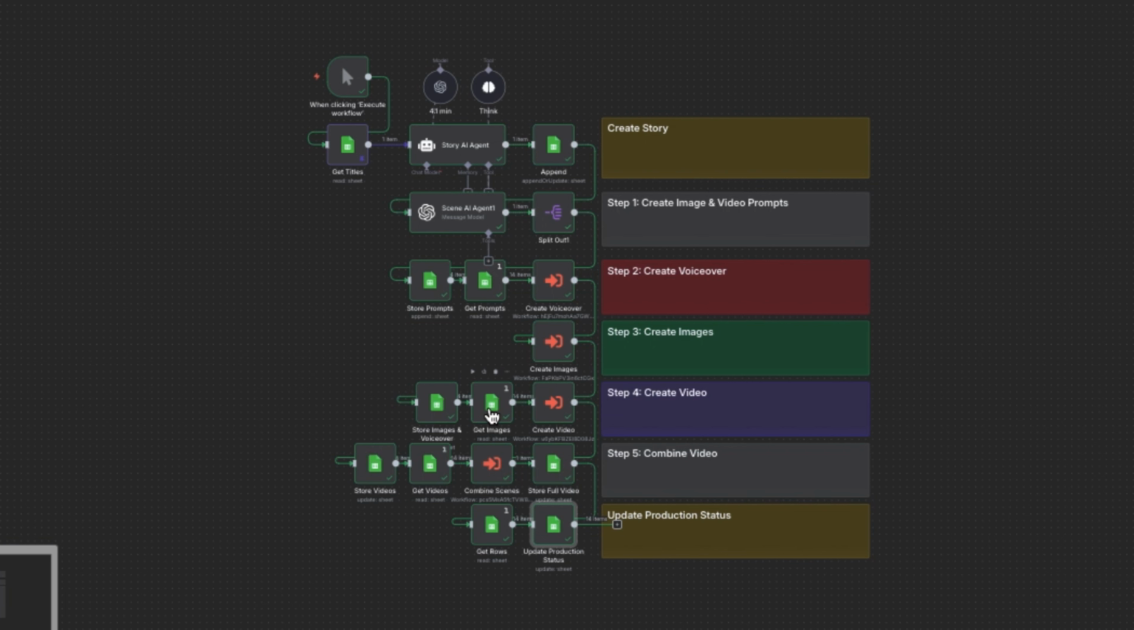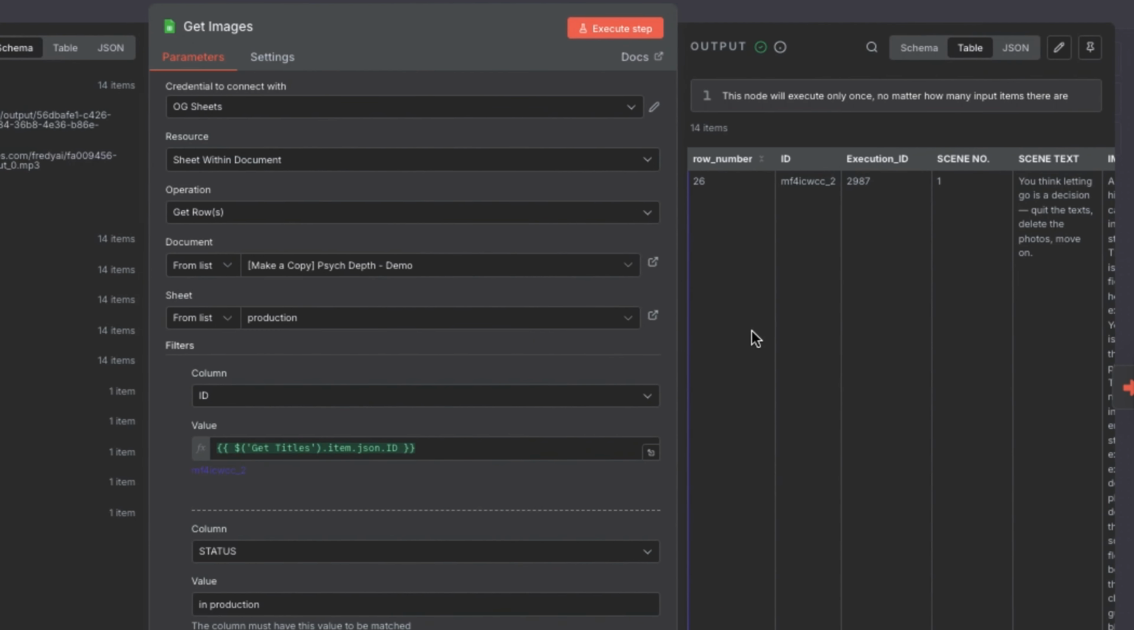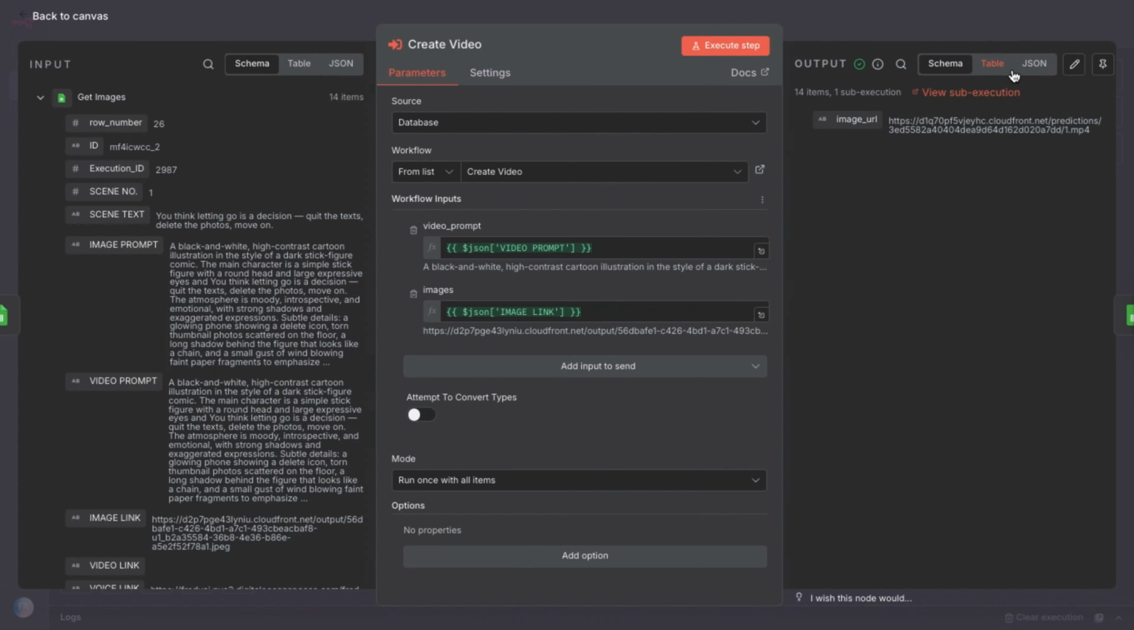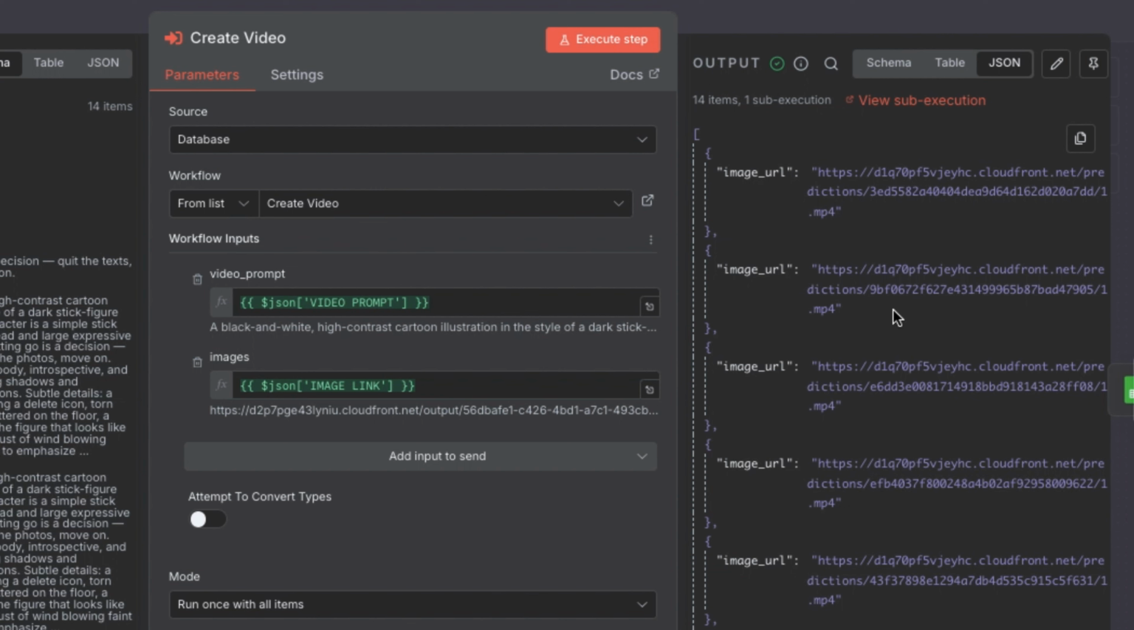Here's what we did. After storing the images in the Google Sheet, we used the Get Images node to pull the updated image links from the sheet, just in case you replaced any images you didn't like. This ensures N8N always has the latest image links. As you can see, we pulled all 14 items from the sheet. Once again, we passed them to the Create Video sub-workflow. If we open this node, you'll see it returned 14 video links, one for each scene that was created earlier in the workflow.